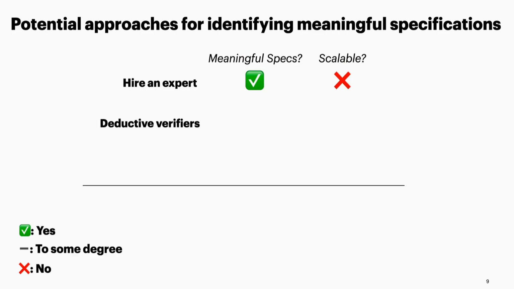Next, what about deductive verifiers, such as Ivy or Z3? Well, these verifiers usually have to prove the inductiveness of these specifications. But some meaningful or interesting specifications are not inductive by themselves. Therefore, these approaches can fail to identify certain meaningful specifications. Moreover, this approach is not scalable due to the inherent performance and theoretical limitations of the verifiers when handling more complex program models.